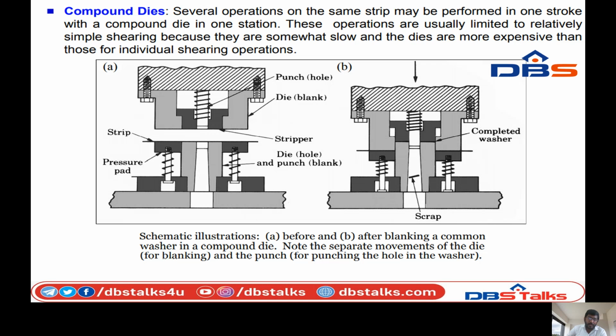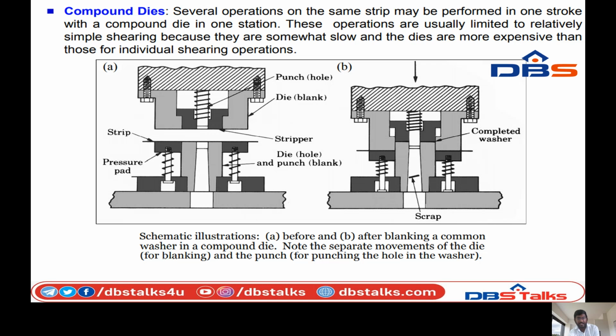When the punch is pressed to the stripper and touches the stripper, we can cut the metal part. The strip will be arranged on the pressure pad. So the top of the pressure pad will be placed on the strip. The strip will be cut with the help of the punch and die blanker, for the compound die, by applying some pressure. So this will press and touch the strip. The strip will be cut and the hole will be generated.